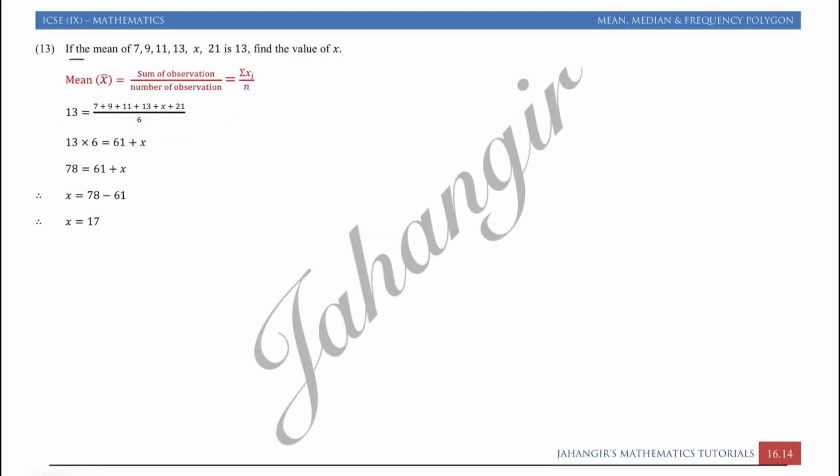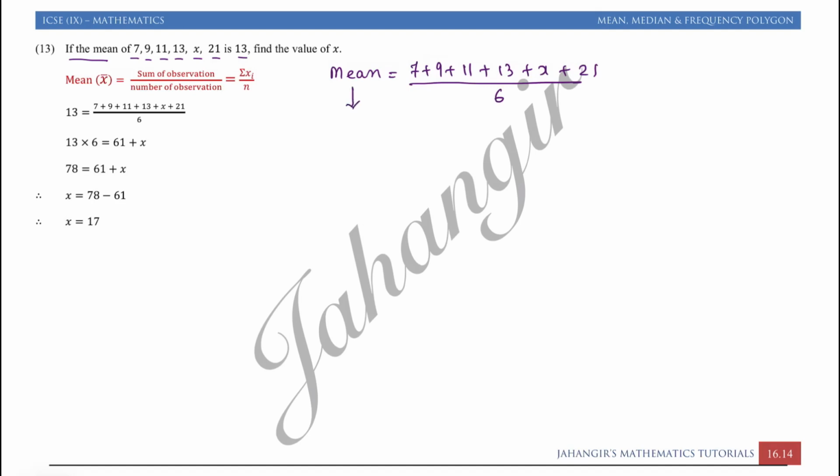Question 13. If the mean of 7, 9, 11, 13, x, 21 is 13, find the value of x. So what we will do? First, mean is given, so we will write mean is equal to 7 plus 9 plus 11 plus 13 plus x plus 21, whole upon, we have 6 numbers, so divide by 6.